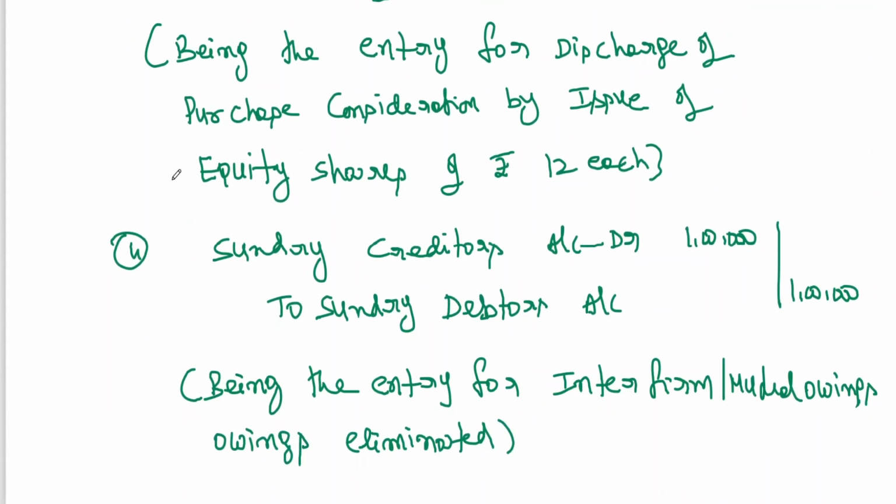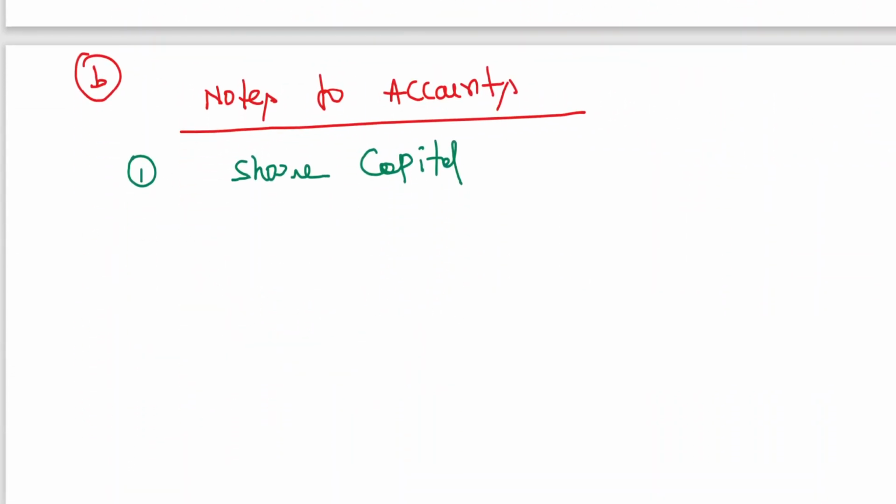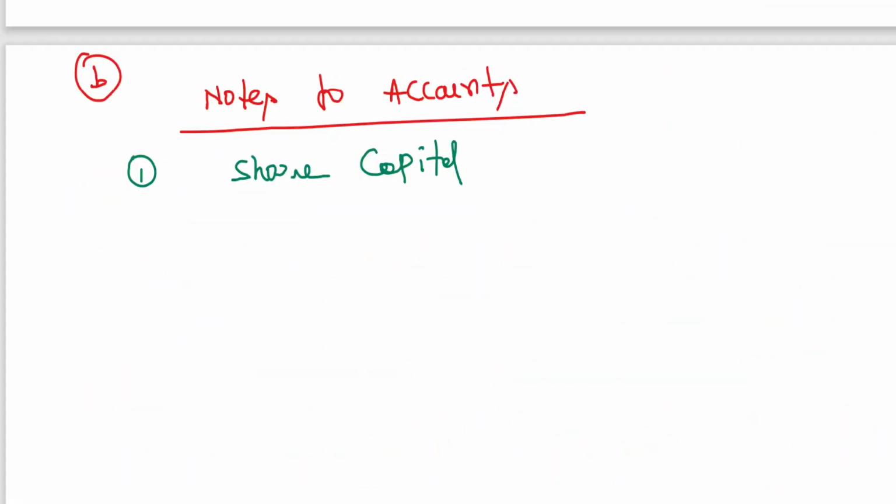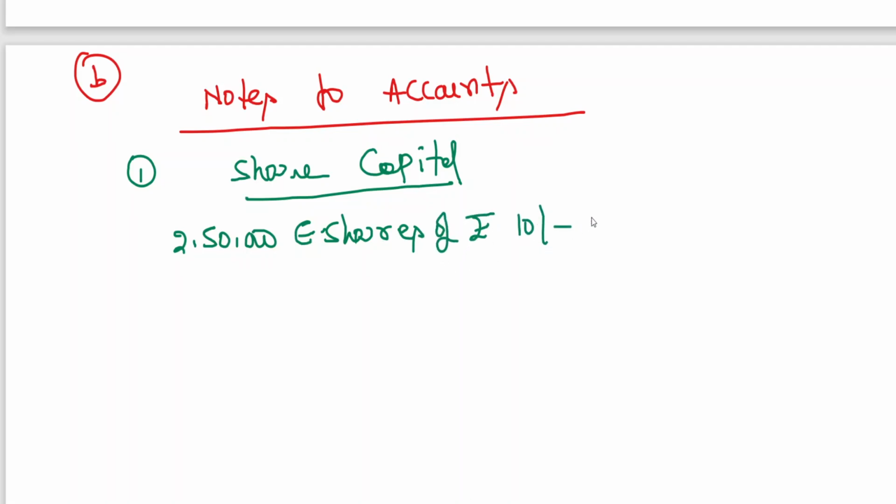Clear to all of you? 25 lakhs. So share capital, what is the face value of the share? 10 rupees, I think. So now we have 25 lakhs, therefore 25 lakhs by 10. If you divide, you will get 2,50,000 equity shares. So share capital: 2,50,000 equity shares, including shares that have been issued to partners of XYZ firm, of rupees 10 each. It is coming to 25 lakhs.